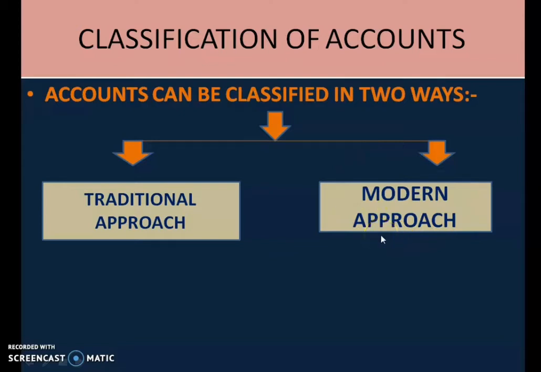We saw that in the modern approach, accounts are classified into 5 subcategories. They are asset account, liability account, capital account, revenue account, and expenses account. We also saw the rules of debit and credit related to each of these accounts. So, I hope you have practiced the problems related to the modern approach.